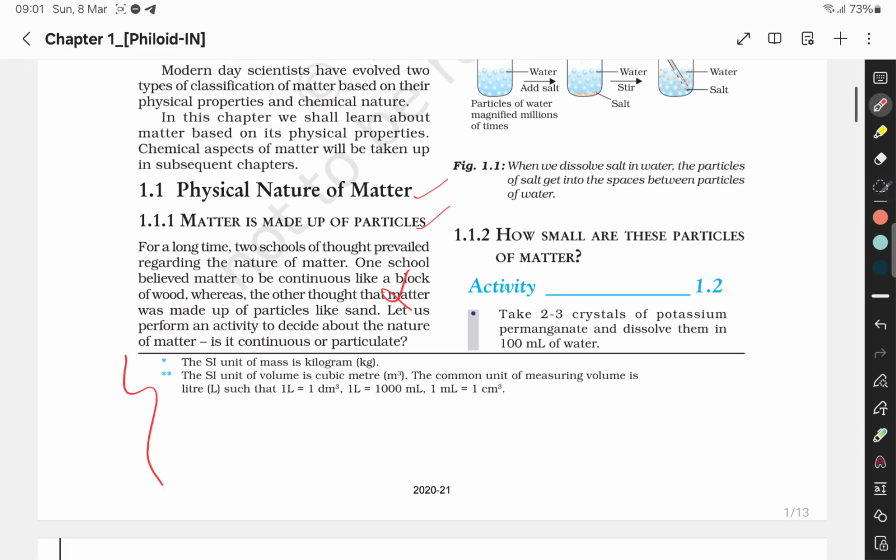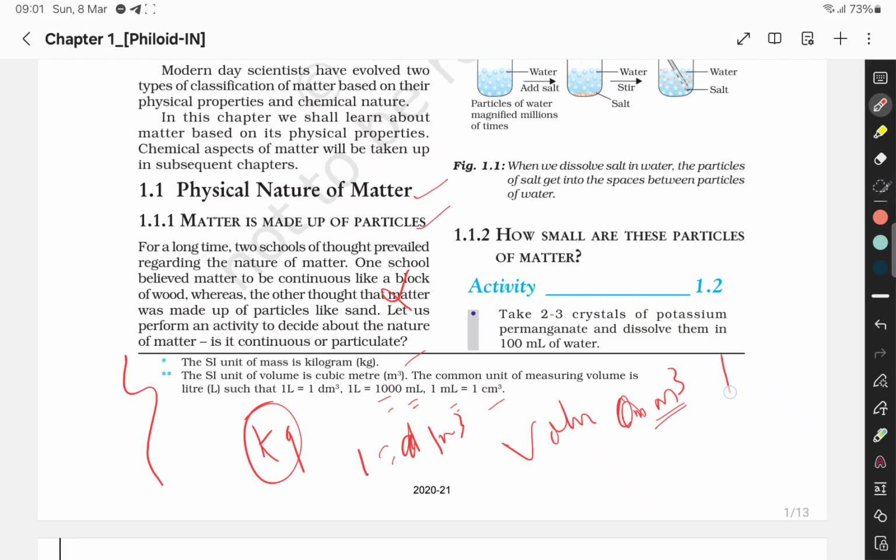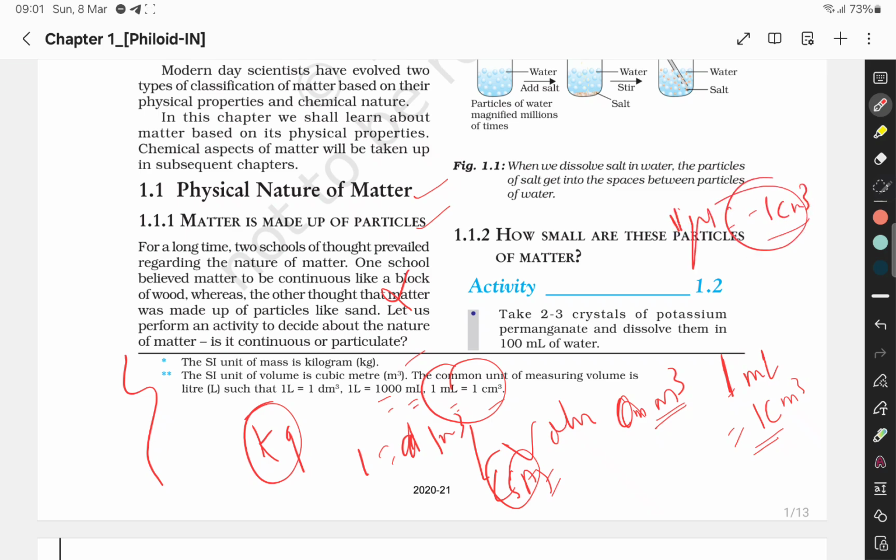हाँ ये important है. ऐसा unit of mass is kg. The ऐसा unit of volume is cubic meter. Volume जो होता है आपका हो गया आपका cubic meter. So the common unit of measuring volume is liter. 1 liter is equal to 1 dm cube, and 1 liter is 1000 ml, and 1 ml is equal to 1 centimeter cube. और ये बार बार आपको CSAT UPSC CSAT में ये topic appear होता है, 1 ml equal to 1 centimeter cube.